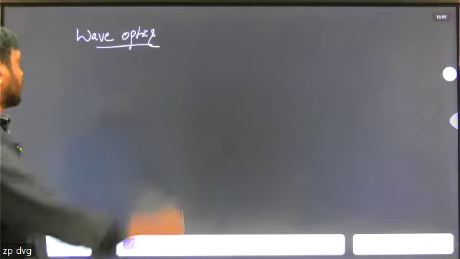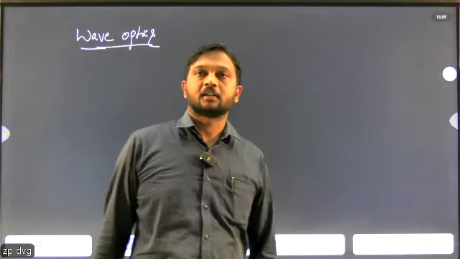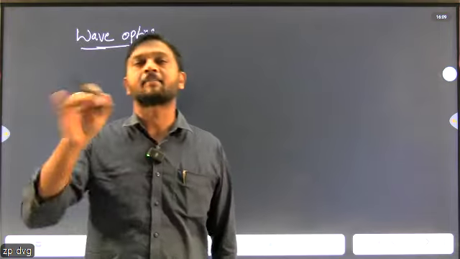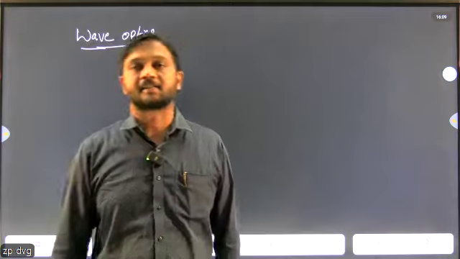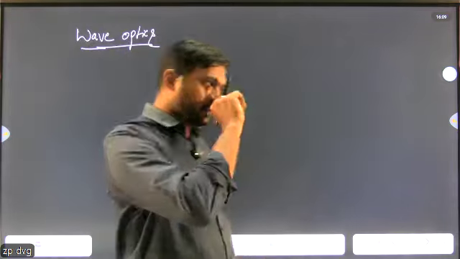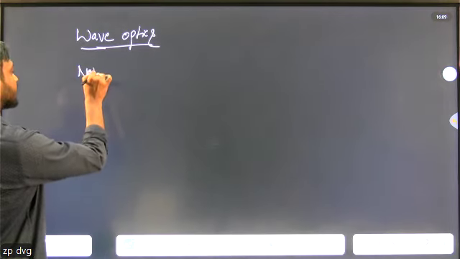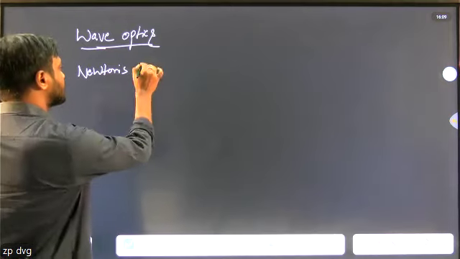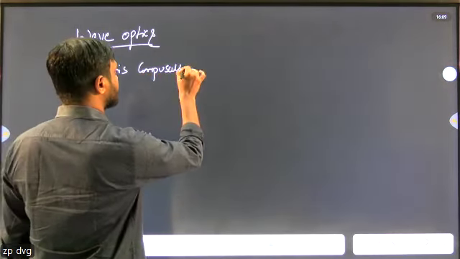So now, in earlier days, there was one common confusion among all scientists: is light a wave or a particle? This is a common confusion among all scientists. In earlier days, the first model was given by Newton, the Newton corpuscular wave model.